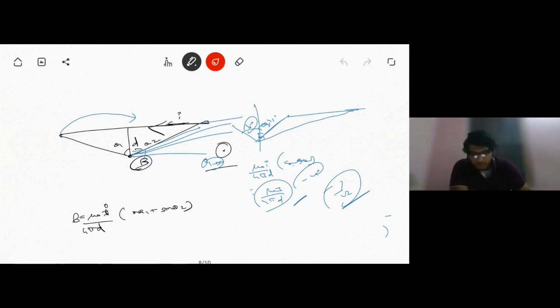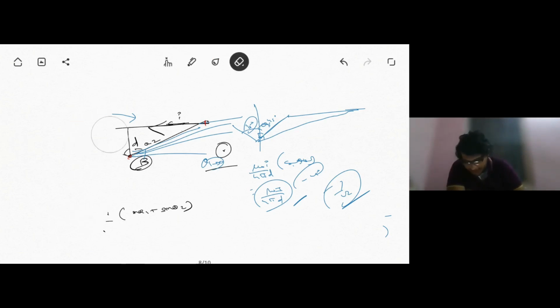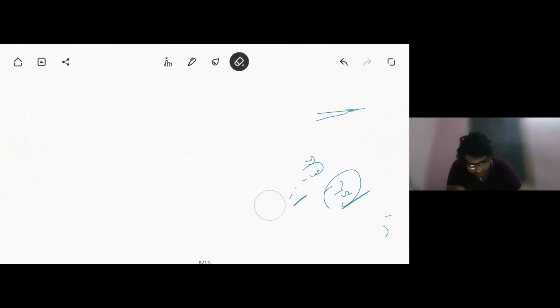Okay, now suppose we have a current carrying wire of finite length. So in that case, if we want to determine the magnetic field at a particular point, right? Just a minute. Now this is not a very good diagram. I'll have to explain this again.